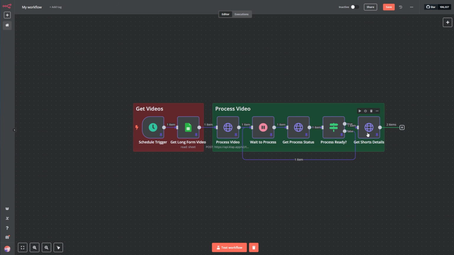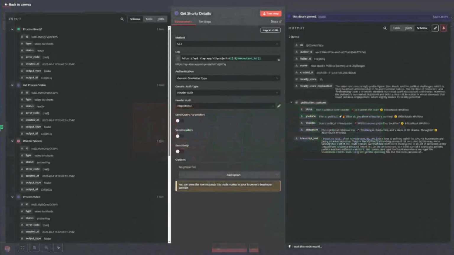First, let me show you what the get short details does. It finishes it and it shows the author ID, the folder ID, the name of the video, the virality score, but it also creates a title for each platform, a title for TikTok, a title for YouTube, a title for LinkedIn, and a title for Instagram, plus the transcript text in case you want to generate the description using OpenAI or something like that. But we're not going to do that right now.